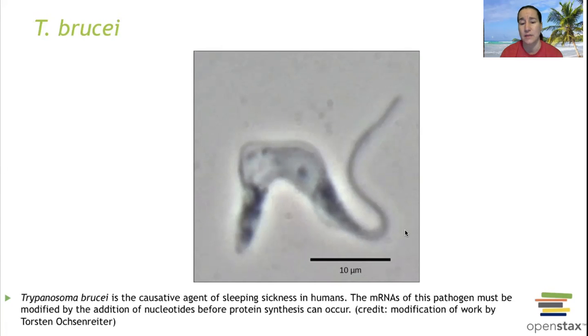So it does something that most of the other eukaryotes don't do when they process. It also has to do more RNA editing where it tacks in those U's instead. So they are going to have a poly-U tail and do some more editing. This is T. brucei, African sleeping sickness that you get from the bite of a tsetse fly. It has to do some more editing on its messenger RNA before it is a final polished version that will work with the ribosomes.